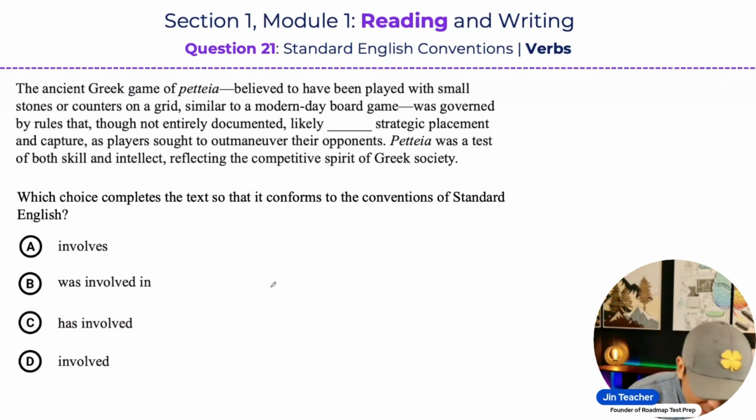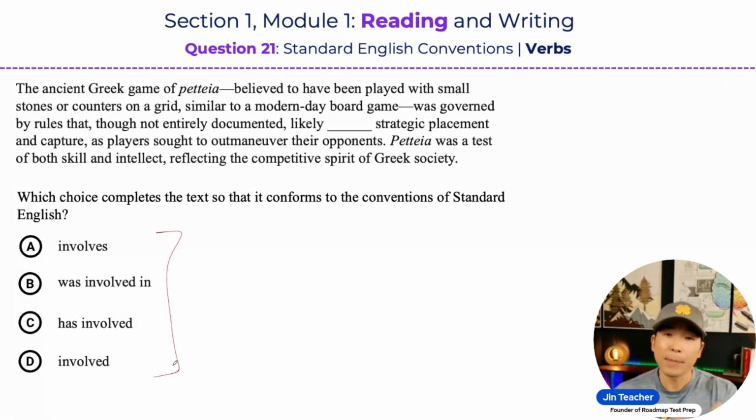Now, when we take a look at the answer choices for this question, we know that we're being tested on verbs. But here's the thing. We know that the SAT can test us on verbs in 3 different ways. So this is where our system of thinking is going to be very helpful, because it's an organized way to deal with the 3 different ways the SAT tests us on verbs. When I tell you this system of thinking, I want you to think about verbs in this order.